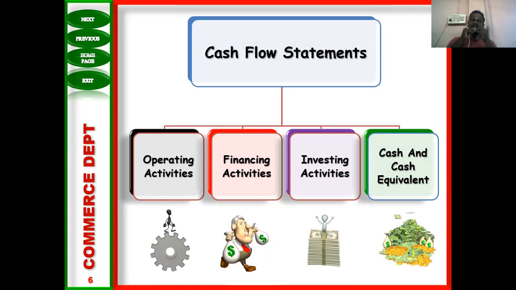Then financing activities. Financing activities deal with the sources of funds. The sources of funds are classified into two types: owned capital and borrowed capital. Owned capital is nothing but equity shares and preference shares. The proceeds of issue of shares and redemption of shares come into the financing activities.